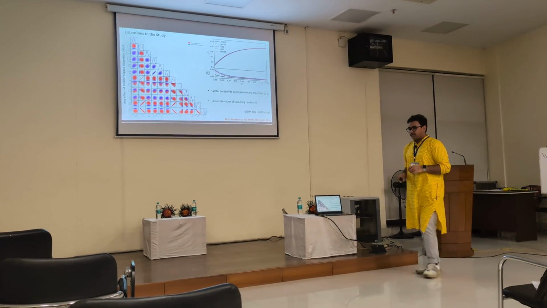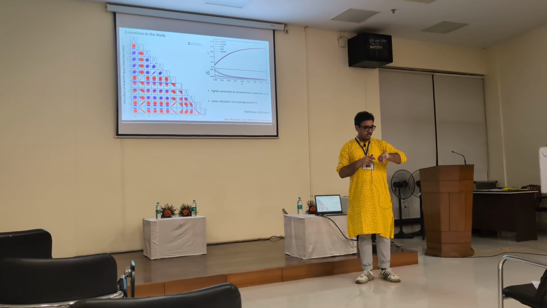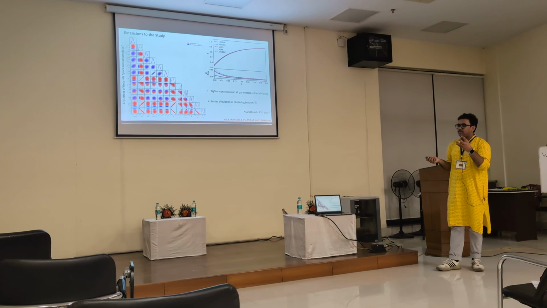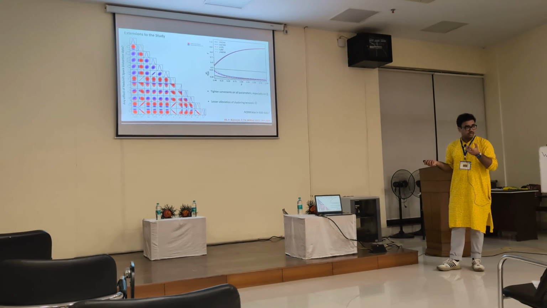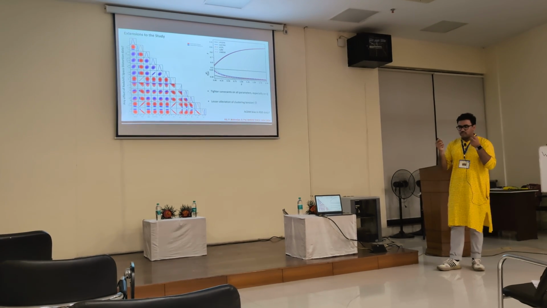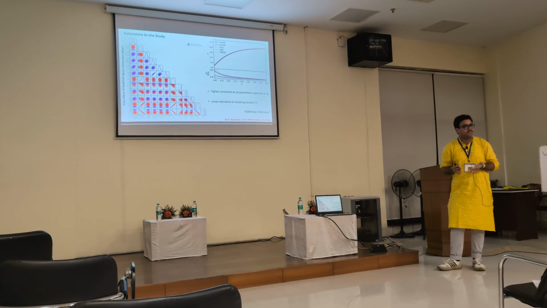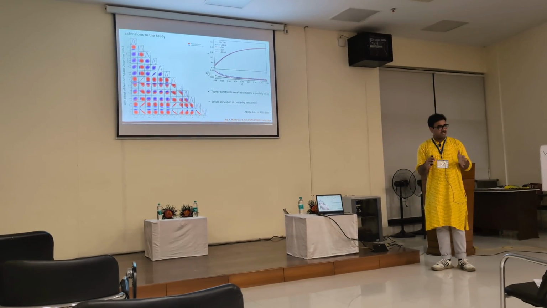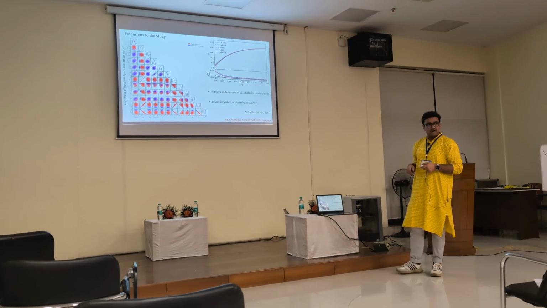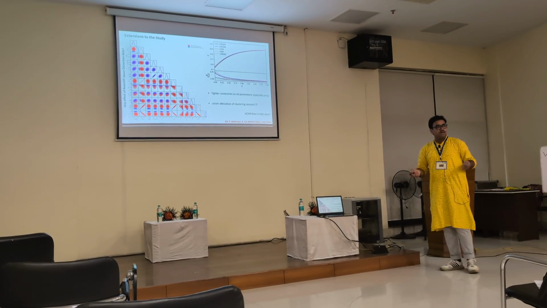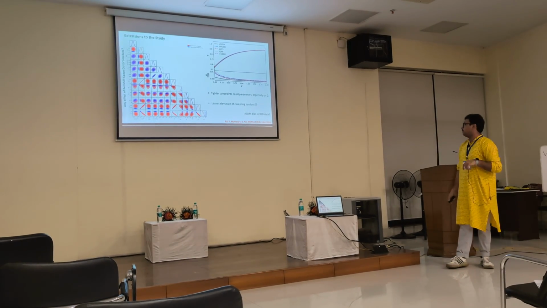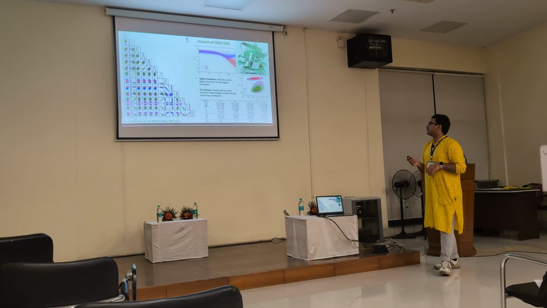We also wanted to see if there is any effect of adding redshift space distortion data. What happened was, we found the constraints got very tight for most of the parameters, also Q. But for some reason, the clustering tension solving capability of these models decreased when we added RSD data. So we think this is probably because there's some sort of lambda CDM bias in the way RSD data is extracted. That is something we are currently re-evaluating, and whether we can do it for the models we are using. So that's something under progress.